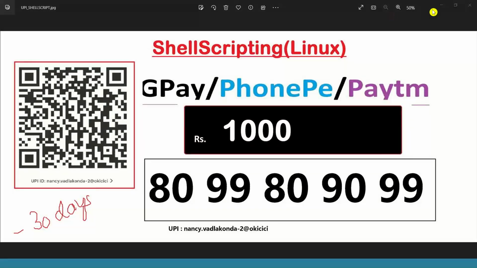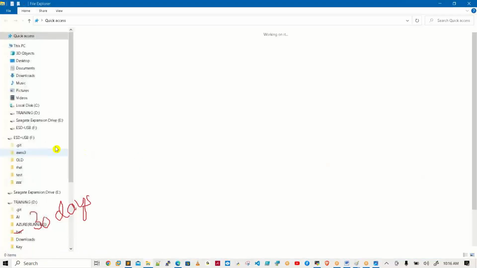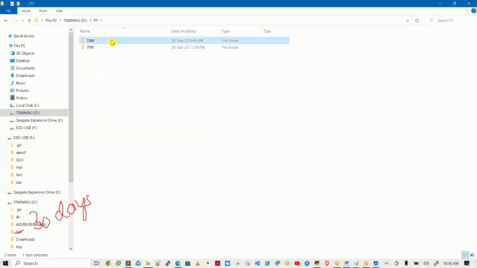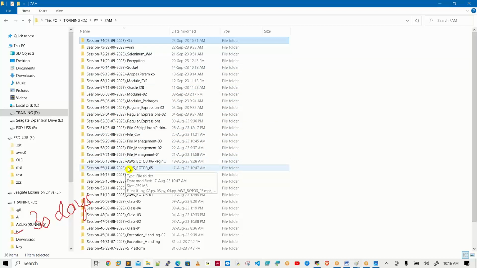Sir, instead of this one, if I learn Python, what is the difference? I will teach the same thing. That's fine, I'm giving a perfect plan. But the good thing is, from the DevOps point or cloud point, all are mandatory. I mean, for Linux, shell script and Python, and for the Windows platform, PowerShell. Nowadays, this is required.